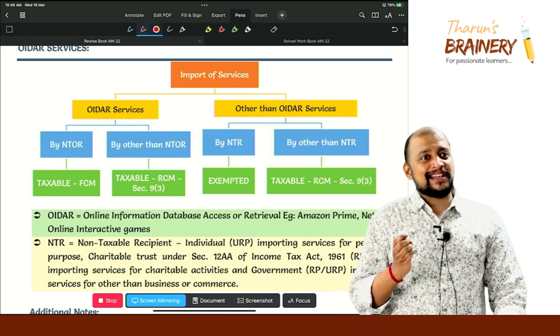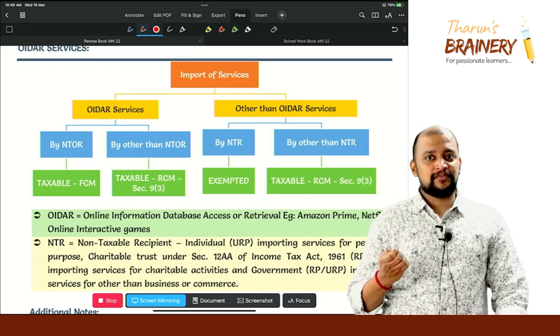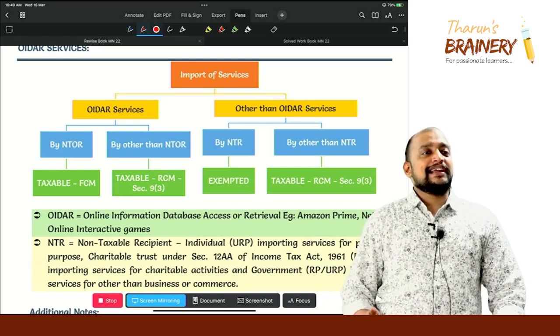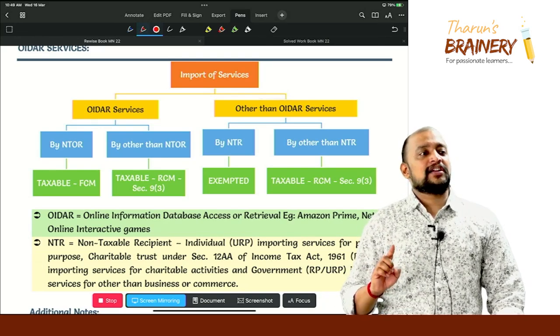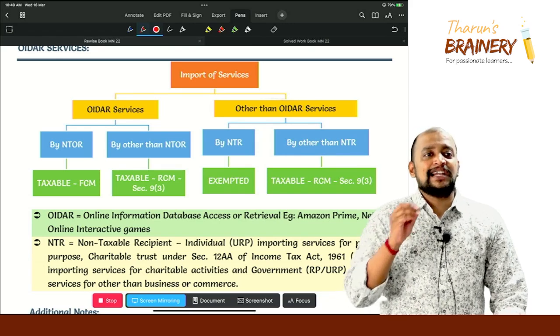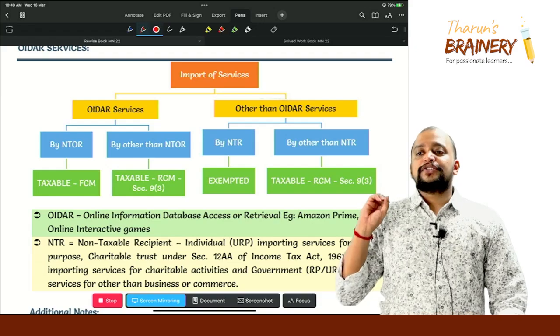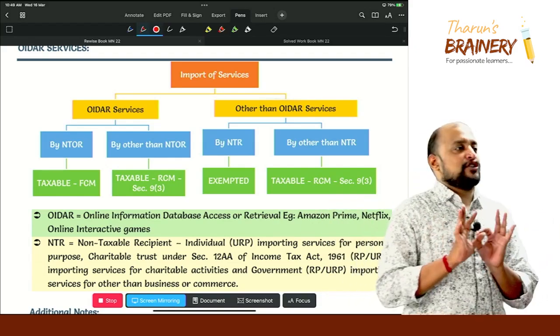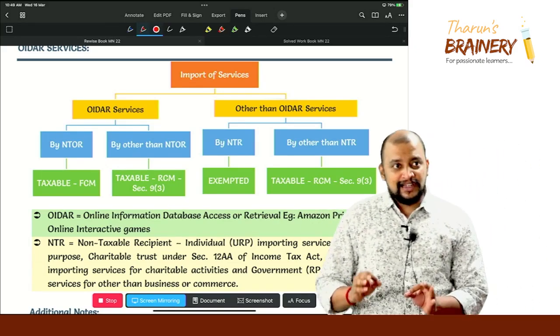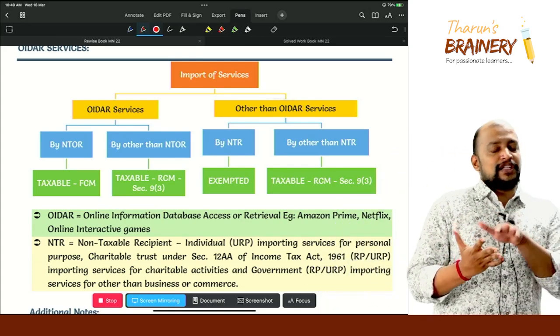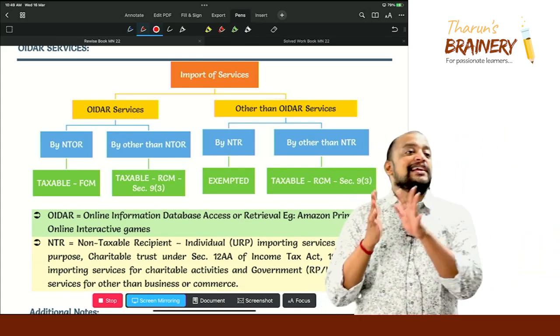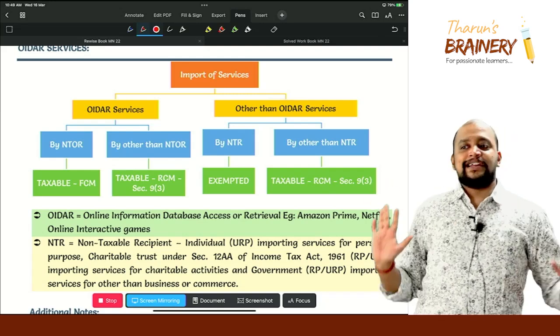Without internet, can the service be provided? No. And is it automated, or does it require any physical interface or human intervention? Automated. So any service that is mediated through internet and is automated is known as OIDR service.